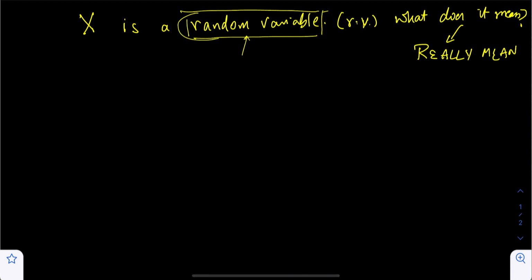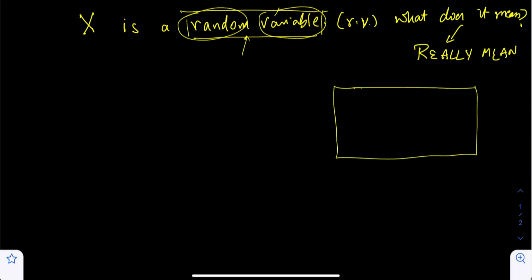And where does this randomness come from, what is this variable, all those things, putting it together is a little bit confusing. So in probability and statistics, let's take probability. We have a sample space. That sample space consists of different events, all possible events, right? This particular sample space depends on what your problem is at hand.